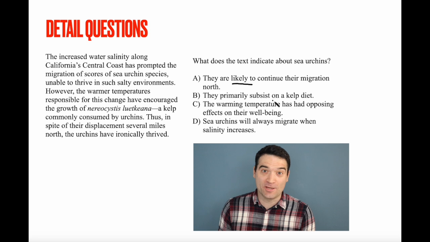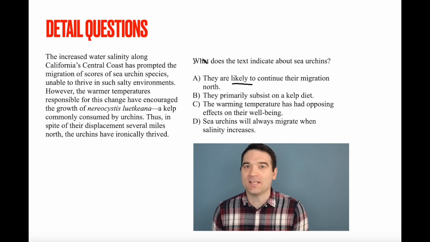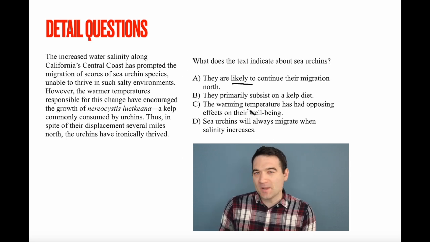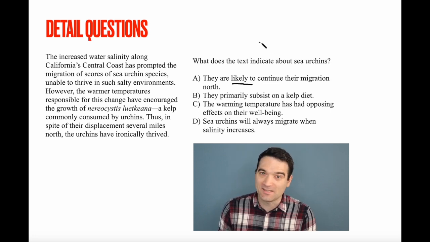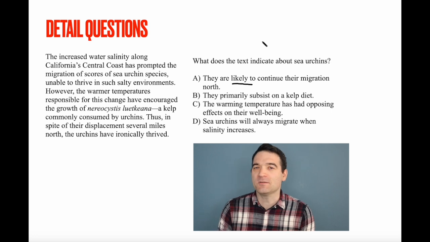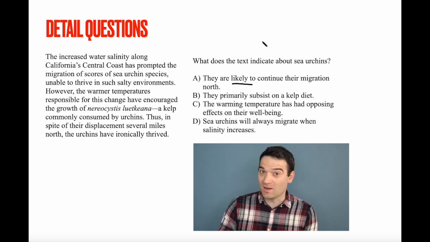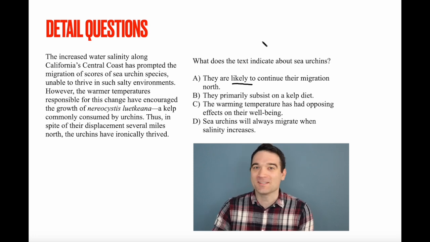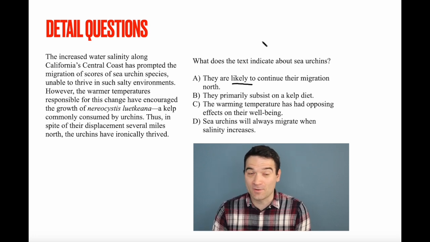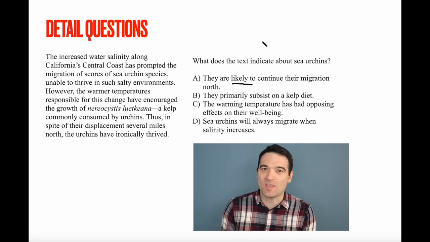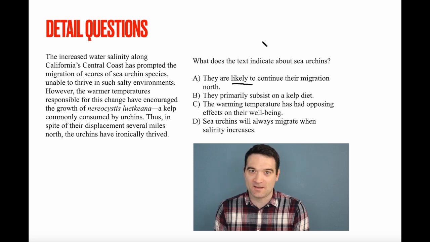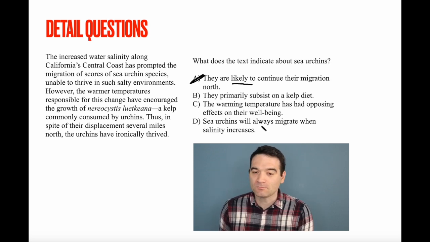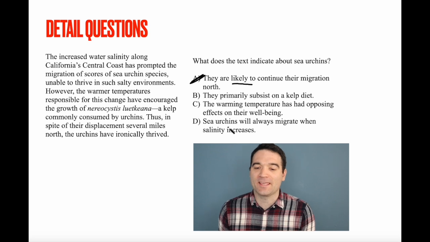They have migrated north because of the increased salinity caused by the rising temperatures, et cetera. But does the passage give any indication about what is going to happen in the future? It doesn't. Now, let me make a quick little aside here because this is an important point. You may know a thing or two about science, right? Like you may know that, for instance, scientists predict in the future temperatures are going to continue going up. But you can't bring that in as knowledge, right? You can't use that unless it's explicitly stated. So that is out.